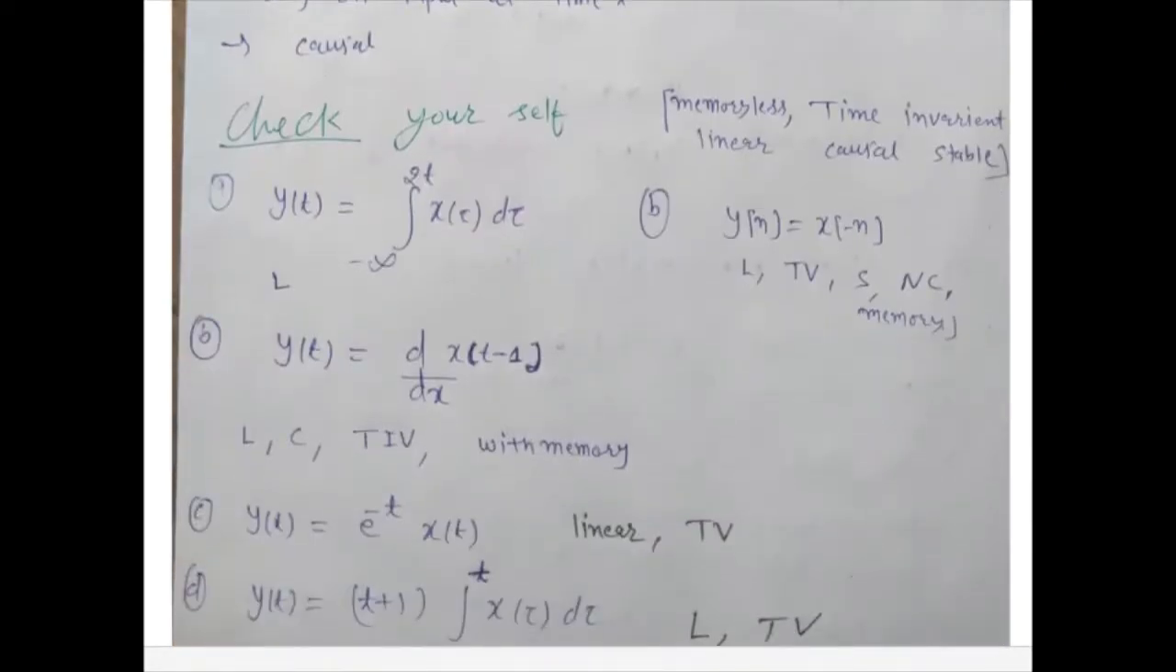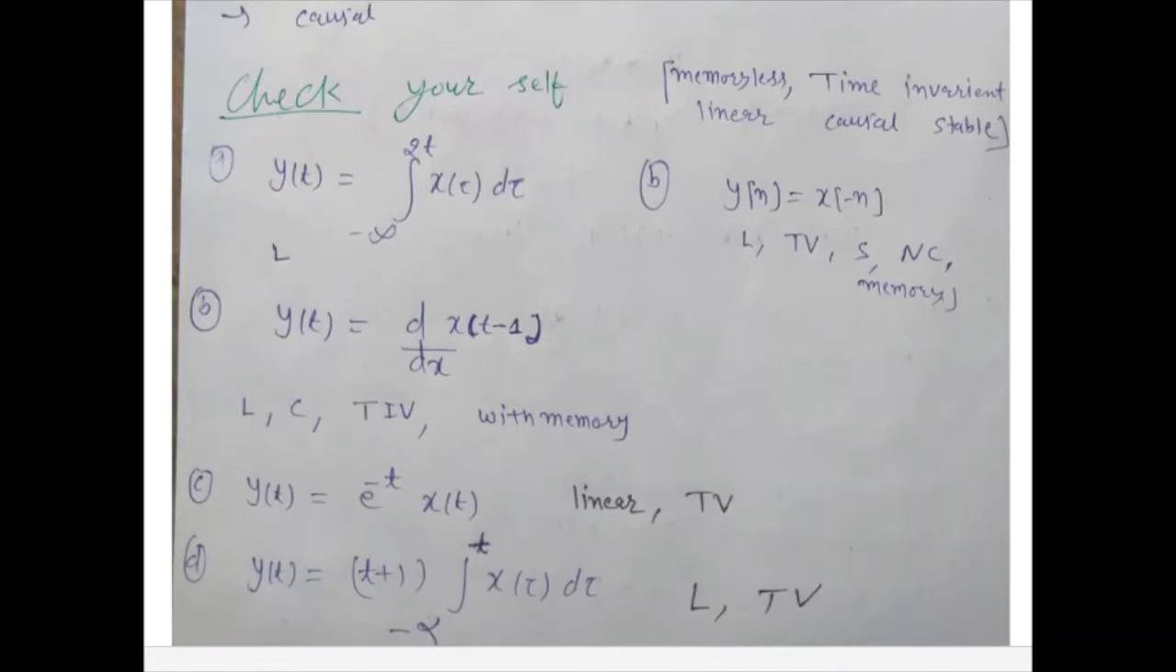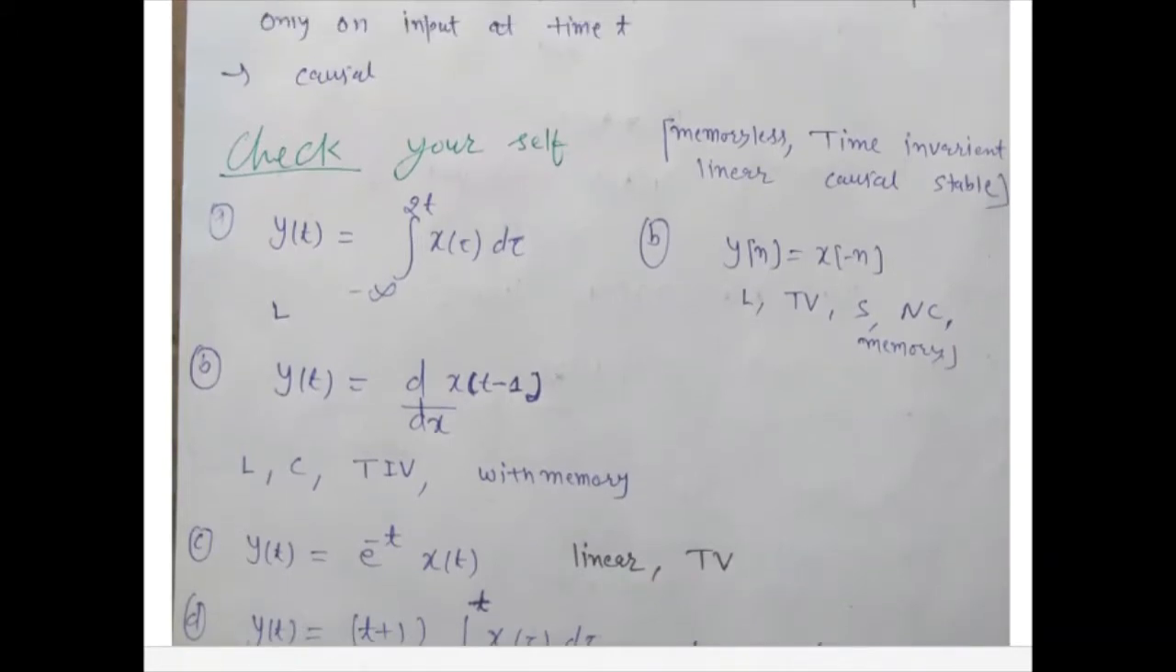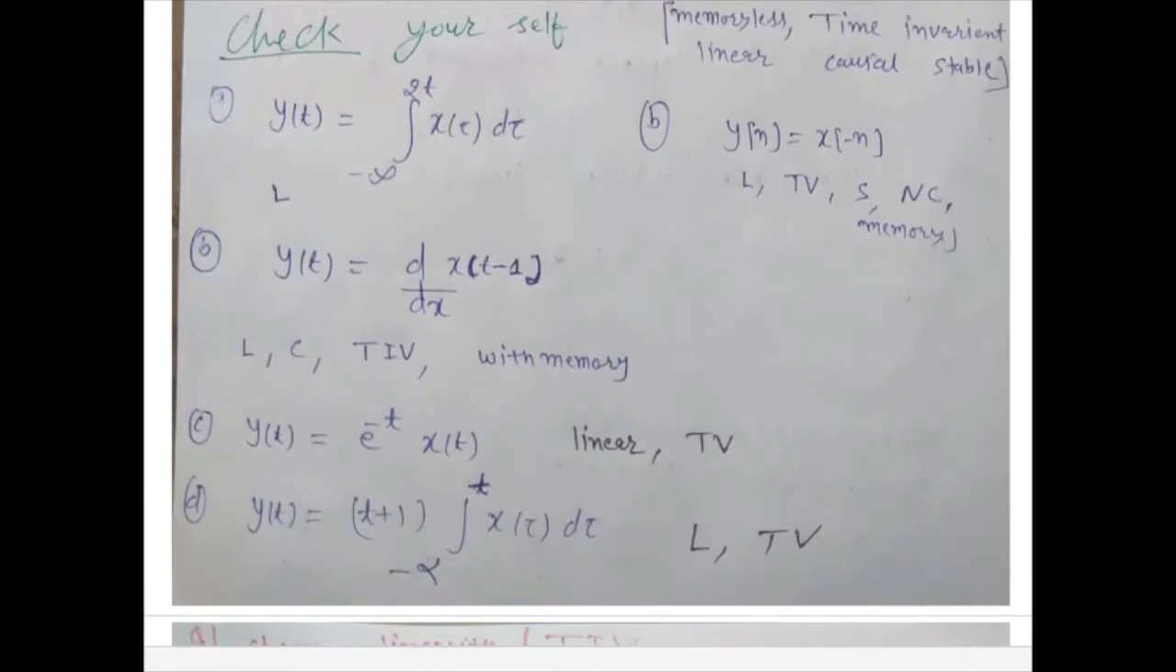And the next question is given. You have to determine whether the system is memoryless, time invariant, linear, causal and stable. Please try to solve it on your own. The answer is given. If you face any difficulty or any problem, you can ask me in the comment box. I will surely reply.